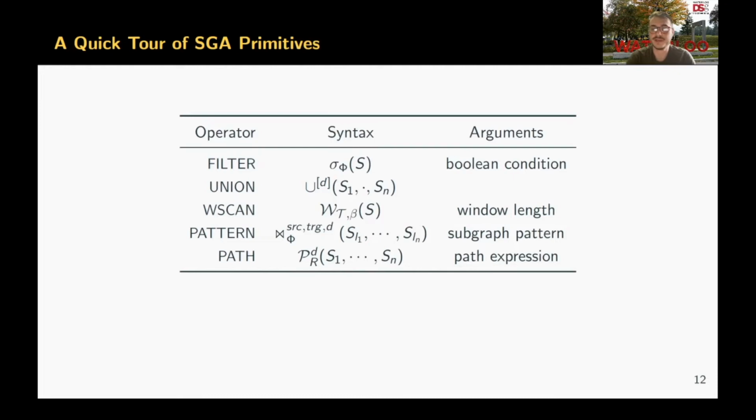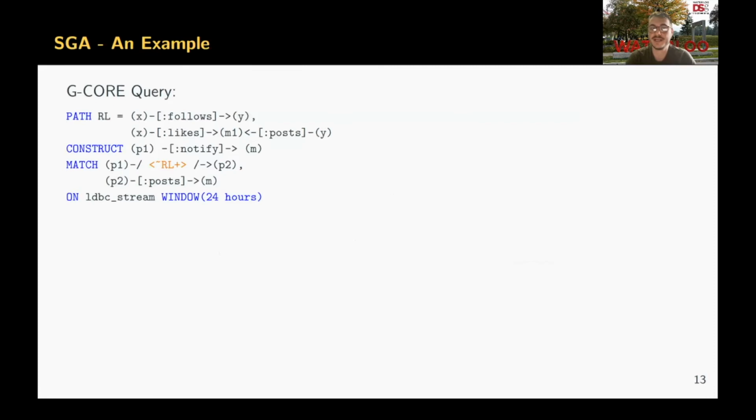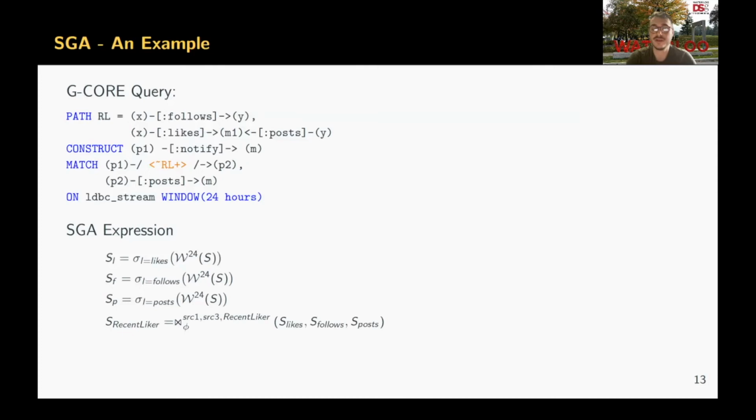Combining these operators as a coherent and consistent query algebra to evaluate streaming graph queries is an important contribution of our work. Our paper includes more details and formal definitions of these operators, but here I want to provide an example. For this, I will use the same running query that I previously used. First, the window scan operator is applied over the input streaming graphs.